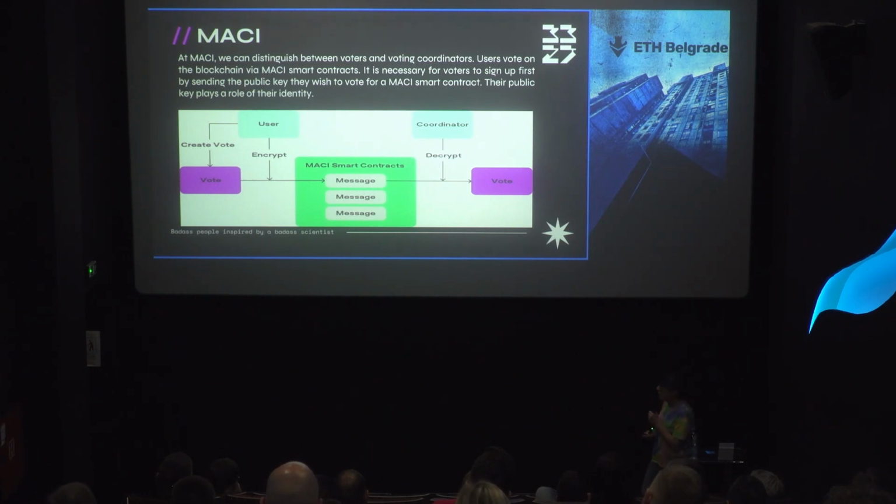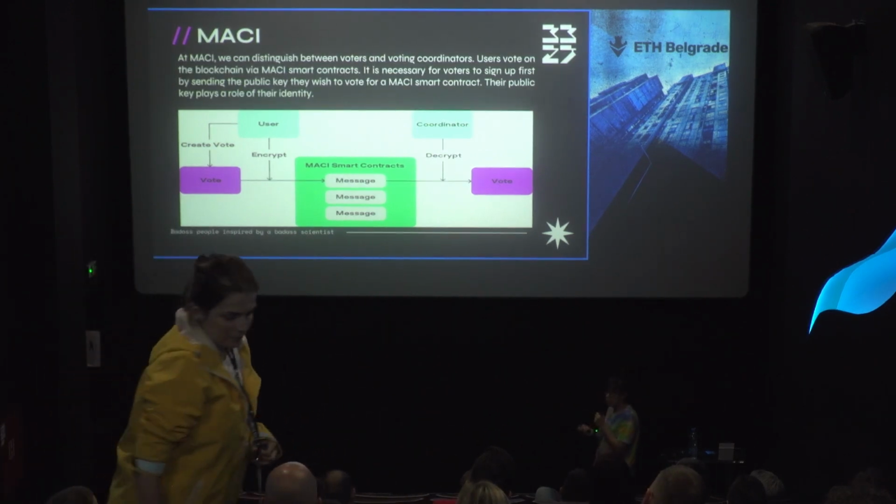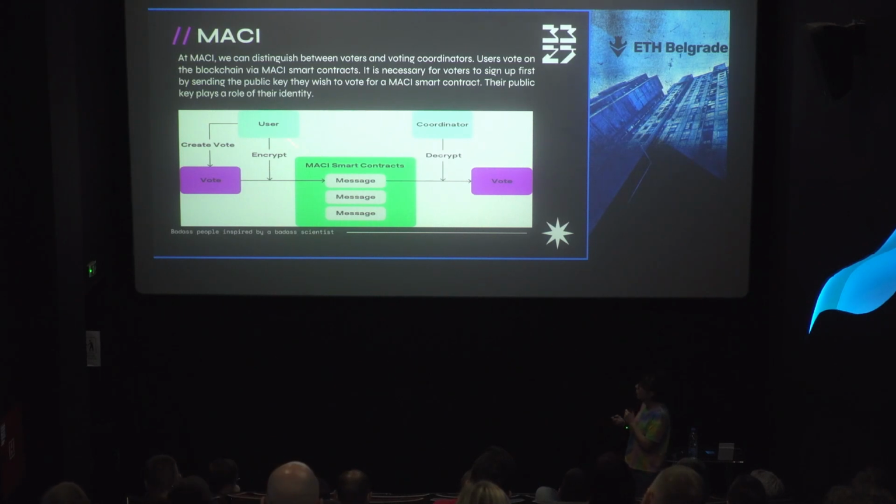After the sign-up phase, voters need to vote, and before they send the vote to the MACI smart contract, they need to encrypt that vote. When they encrypt that vote, we call it a message, and they send the message to the MACI smart contract. They encrypt the message using a shared key, and only the voter and coordinator know that shared key. So when the coordinator decrypts the message, he can do so because he knows the shared key, and he gets the vote.